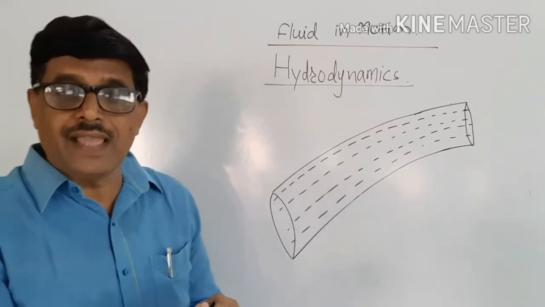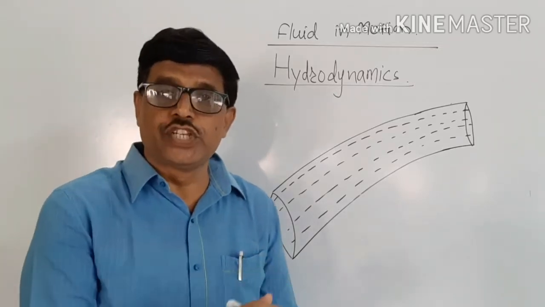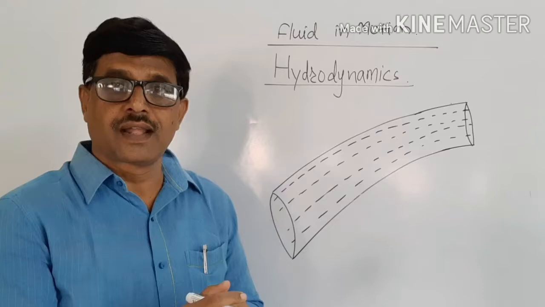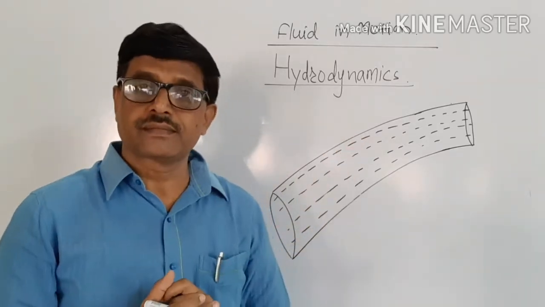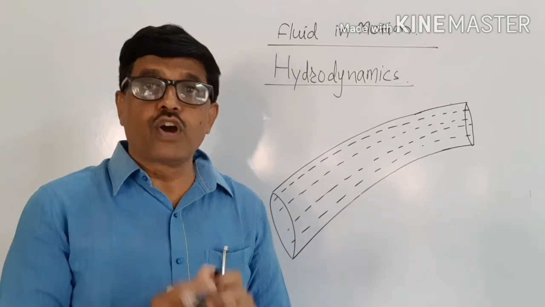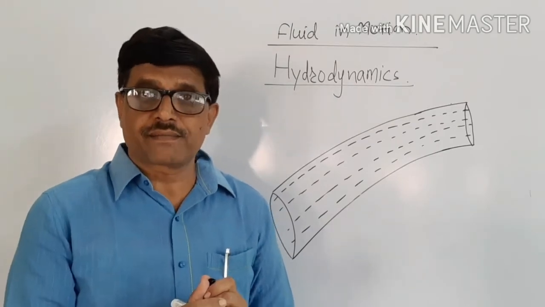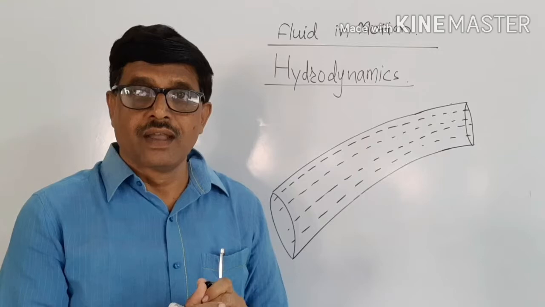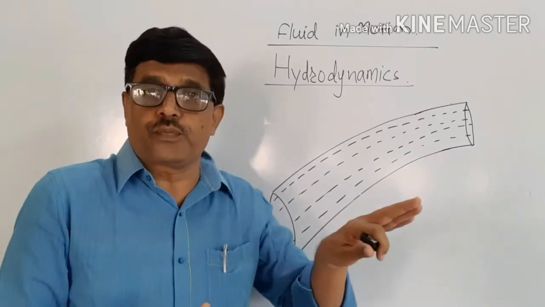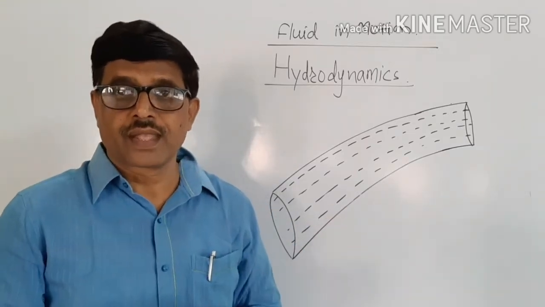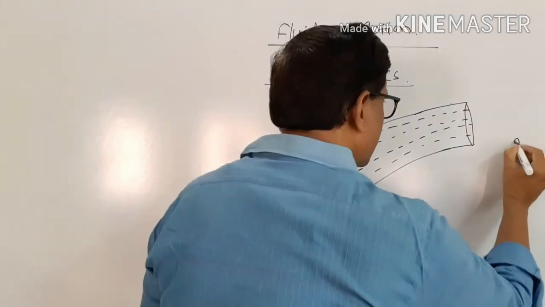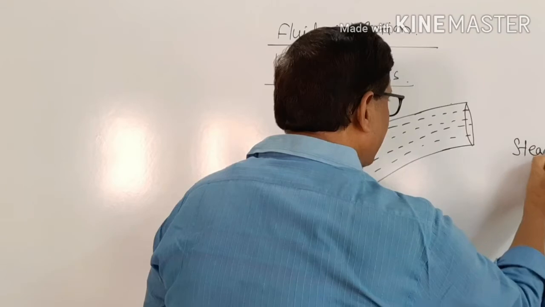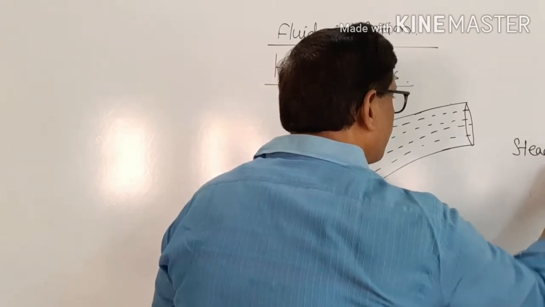If these flow lines never intersect with each other and they are in one direction and the flow of the liquid is an orderly flow, then it is said to be a steady flow of liquid, steady flow.